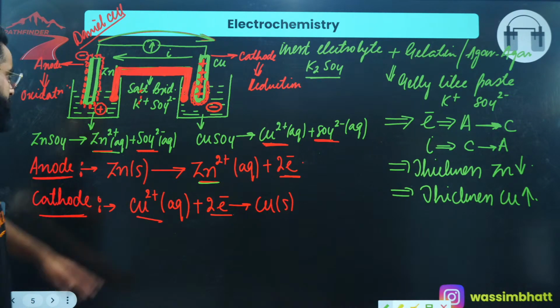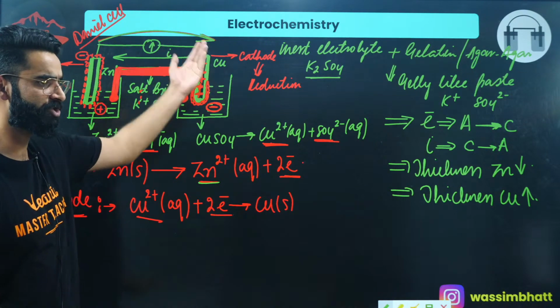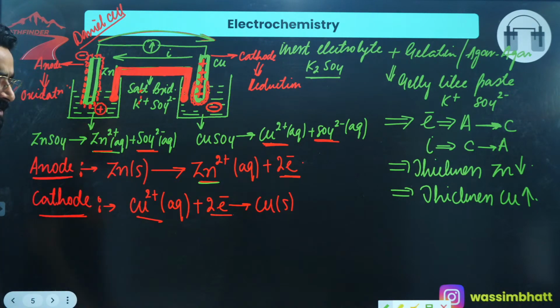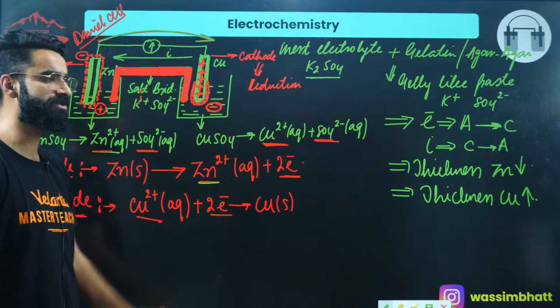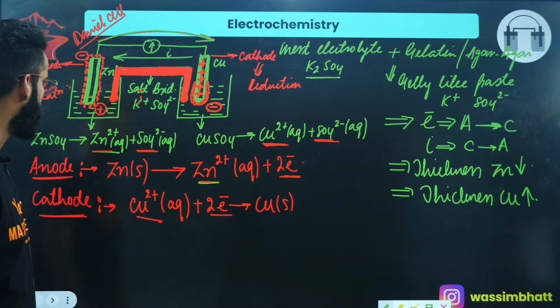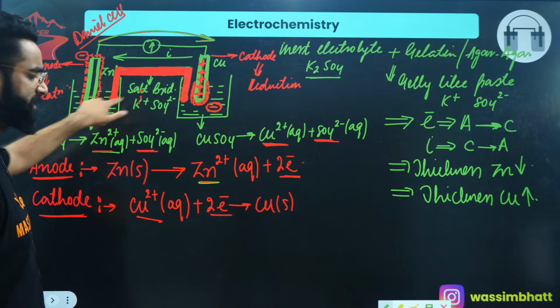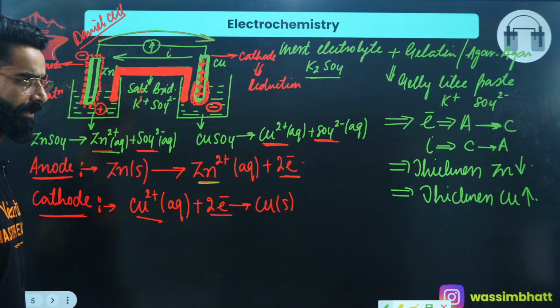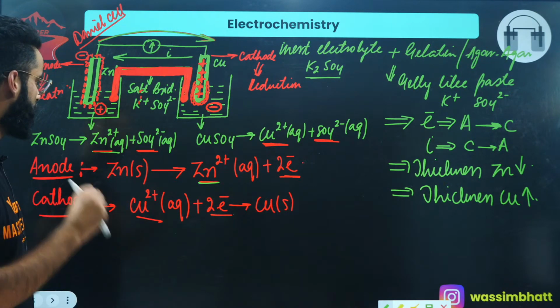The first point, the movement of electrons is from anode to cathode. The direction of current is from cathode to anode, as per the sign conventions. The direction of current is just the opposite of the direction of negative charge. Now, the thickness of the anode will keep on decreasing, right? Now, what is the next point?